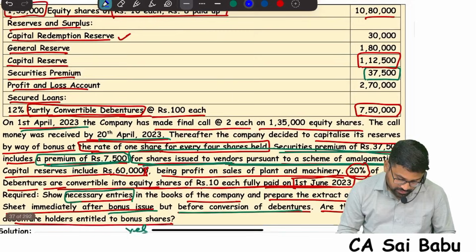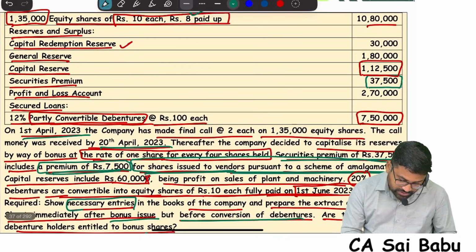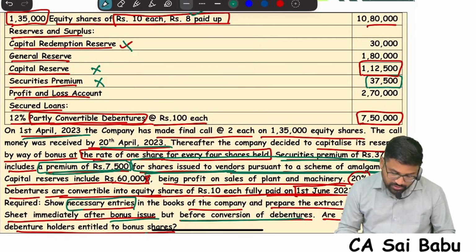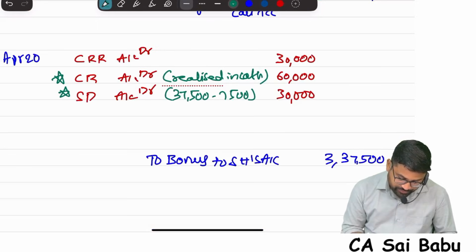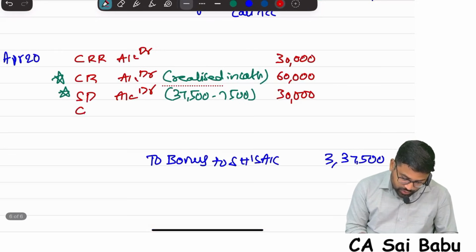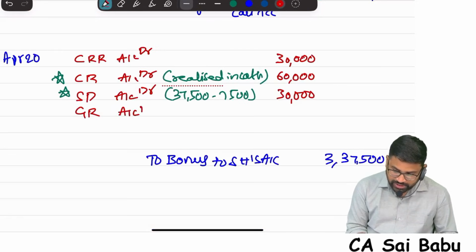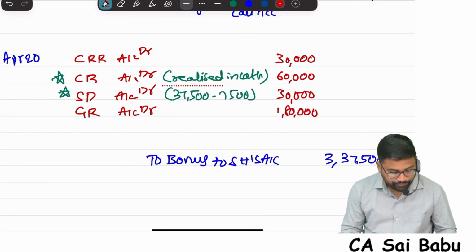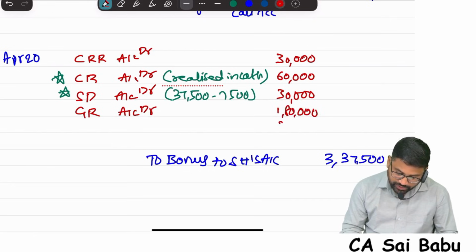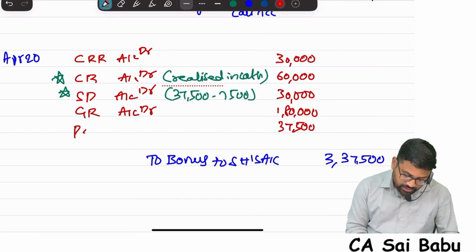Now what are the things left, sir? CRR used, capital reserve used, securities premium used. I am left with general reserve as well as P&L. First go to general reserve. How much is there? 1,80,000. Use it. What is the balance required? 37,500. Take this from P&L account, balancing figure.